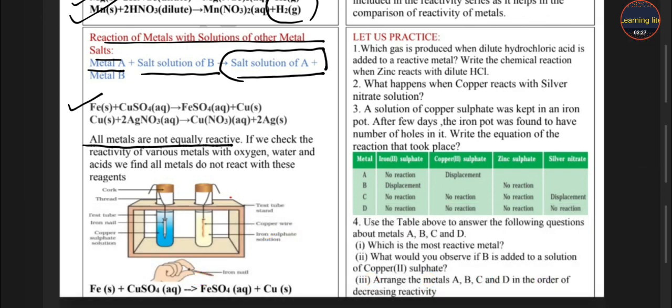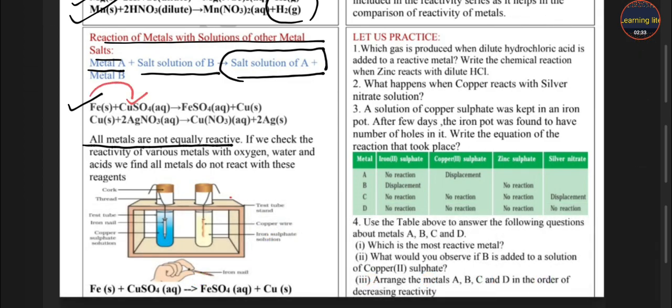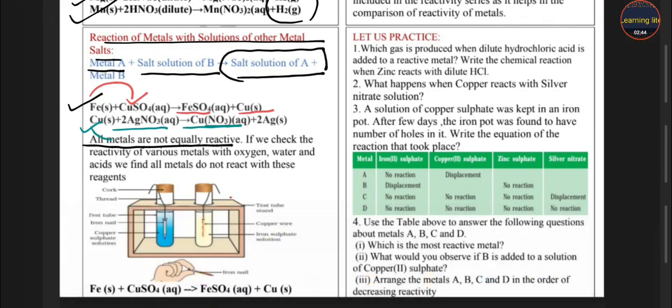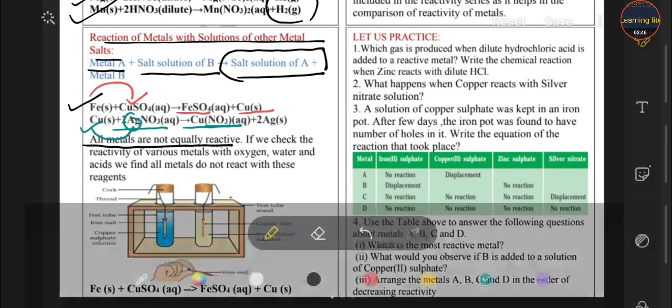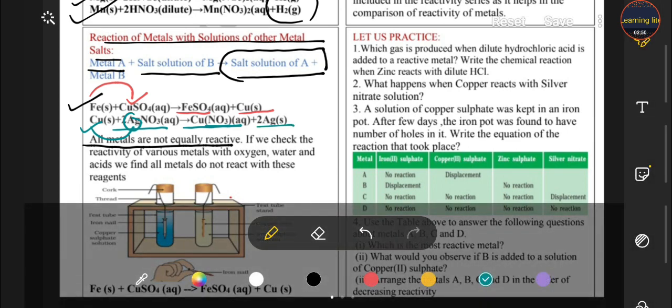Here you can see in the reaction, when iron reacts with the copper sulfate, then iron displaces the copper and forms iron sulfate and copper. And when copper reacts with the silver nitrate, it forms copper nitrate. It means it displaces the silver and produces silver here. Okay students, now how do we get to know which is most reactive and which is less reactive?